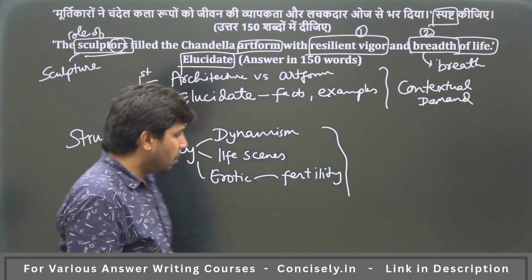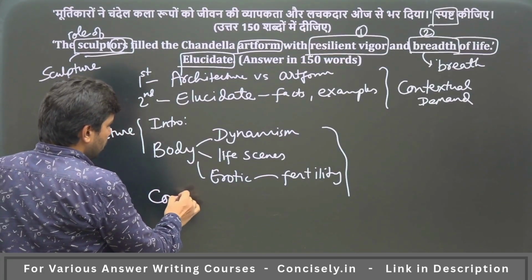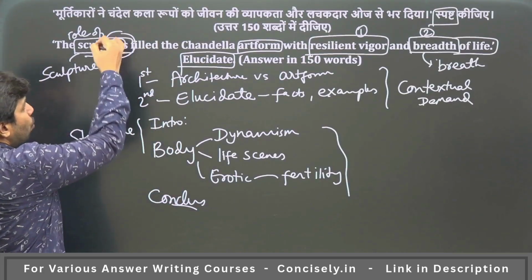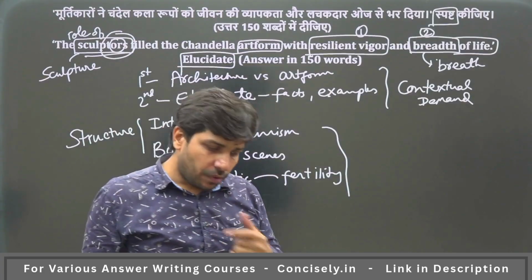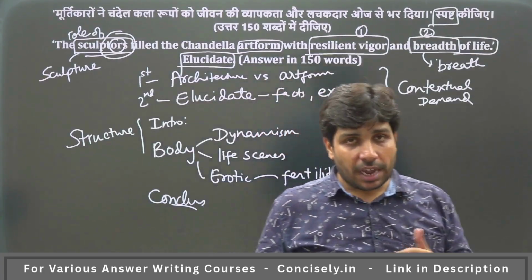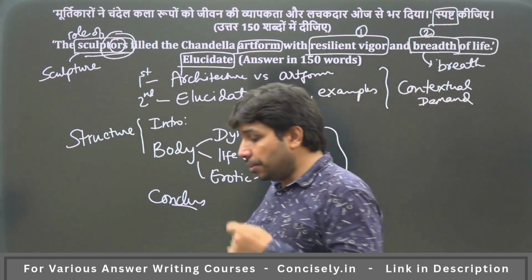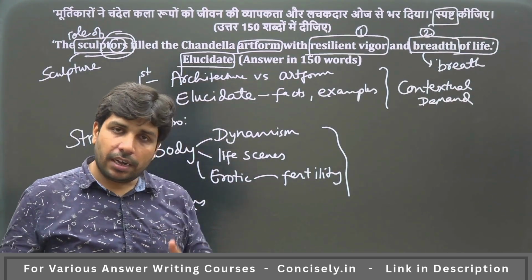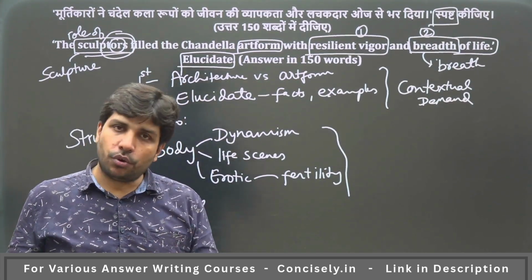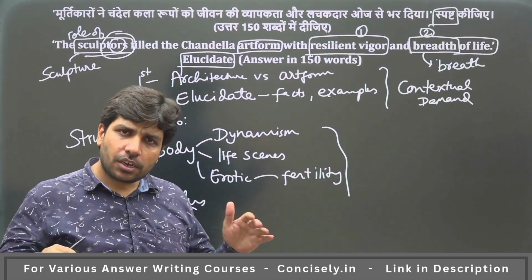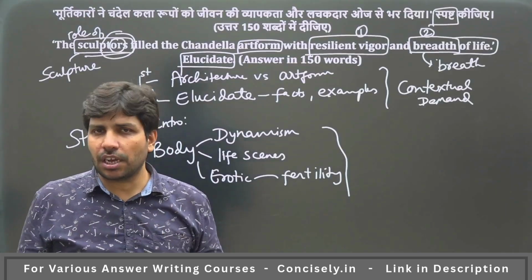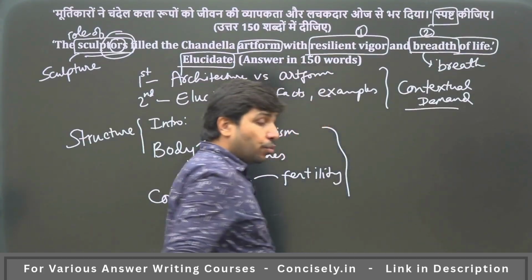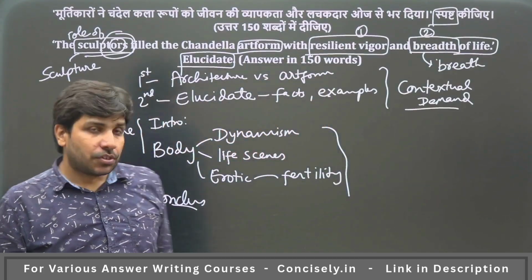At the end, you write the conclusion. In the conclusion, you need to bring in the role of sculptors, that the sculptors were very aware, they had that dynamism, they had the awareness of those times, and the art form they have left behind is actually a great cultural heritage endowed to us Indians. This way you can write a conclusion, summarizing the whole answer within a sentence. If you write this way, then you are going to meet the contextual demand. Then you will also get good marks. See you in the next session.